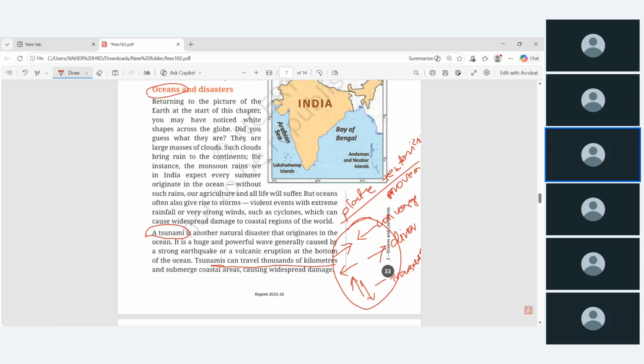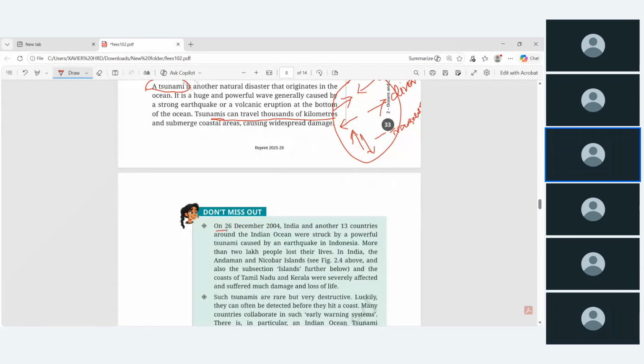This is what happened in December 2004. India and another 13 countries around the Indian Ocean were struck by the powerful tsunami caused by an earthquake on the Indonesia side. So Indonesia kila, the earthquake happened. More than 2 lakh people lost their lives. In India, the Andaman Nicobar Islands and the coasts of Tamil Nadu and Kerala were severely affected.